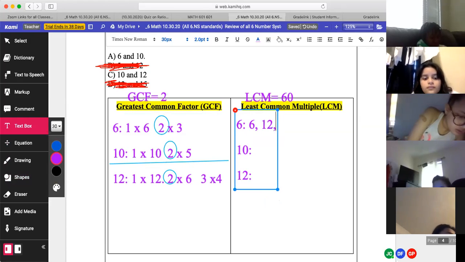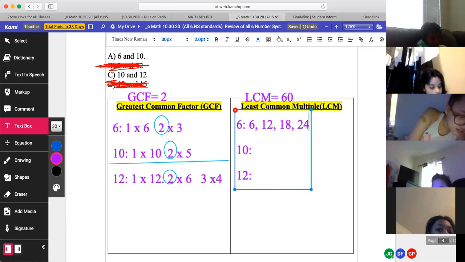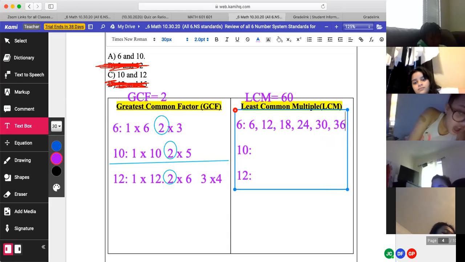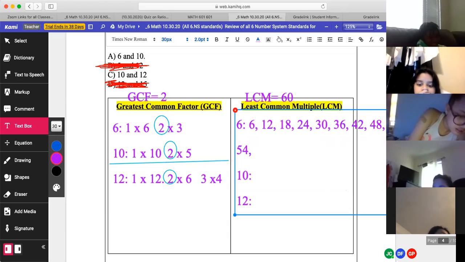That's skip counting, right? So 6, 12, 18, 24. Good, keep going, 30. All the way up to 60. 42, 48, 54, and 60. Good.